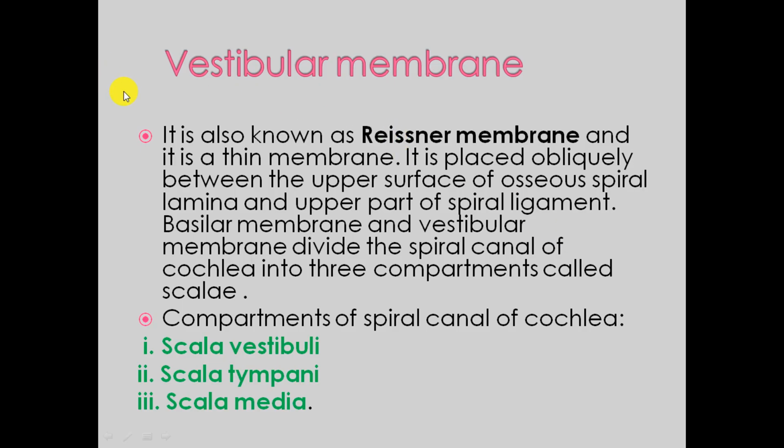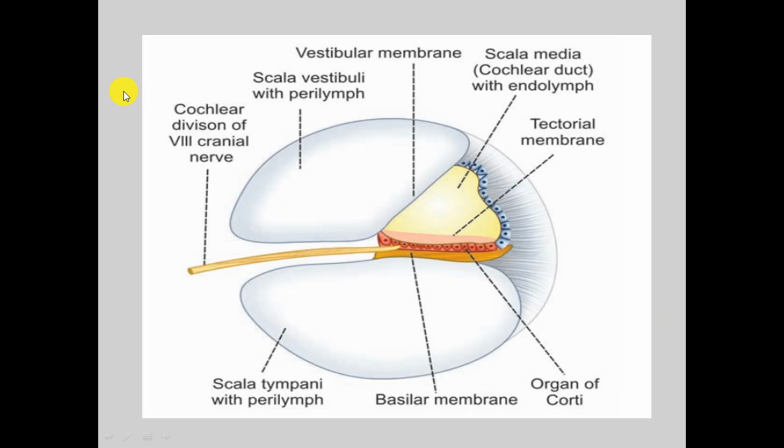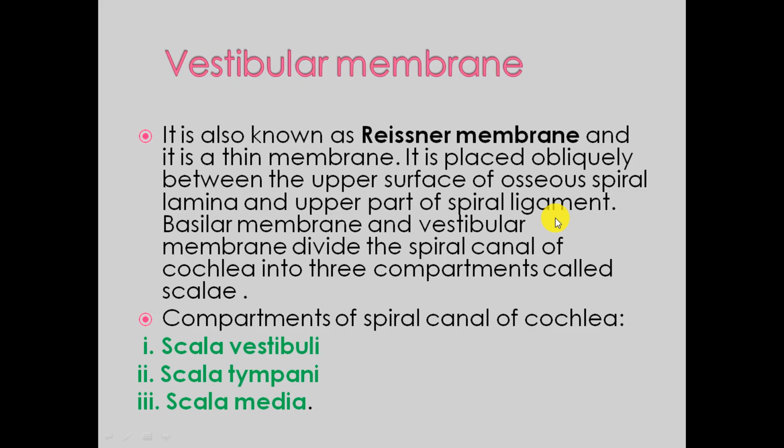Vestibular membrane: here the basilar membrane is at the base, and this vestibular membrane is on the upper part of the cochlea. The vestibular membrane is also known as Reissner's membrane, and it is a thin membrane placed obliquely between the upper surface of the osseous spiral lamina and the upper part of the spiral ligament.